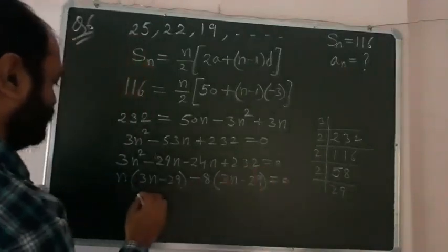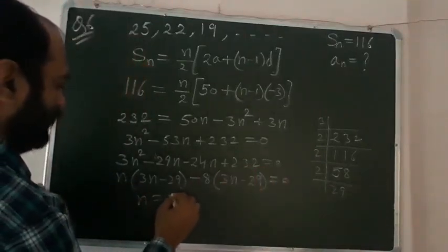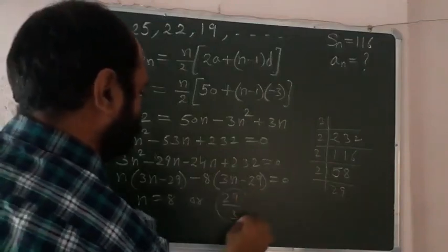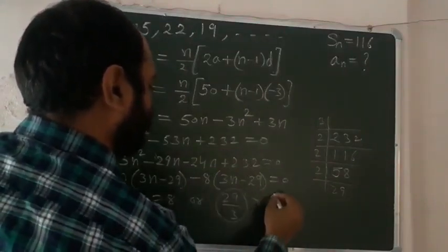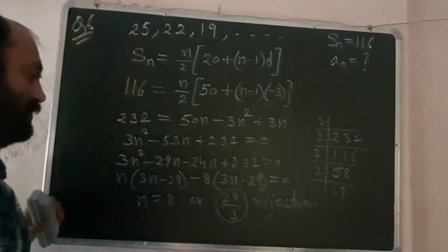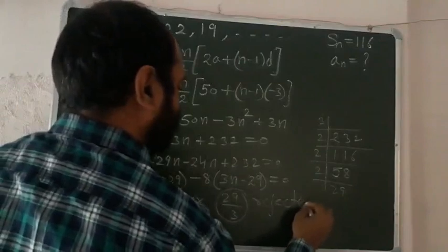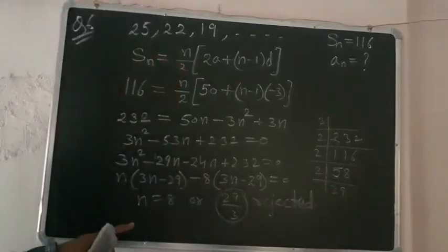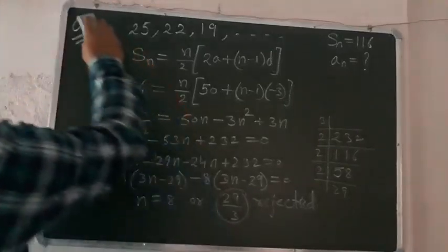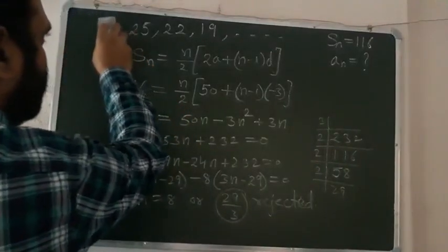So you will get n is equal to 8 or n is equal to 29 by 3, which is to be rejected because n cannot be a fraction. So the value of n is 8. Now you have to find the value of a8, right?